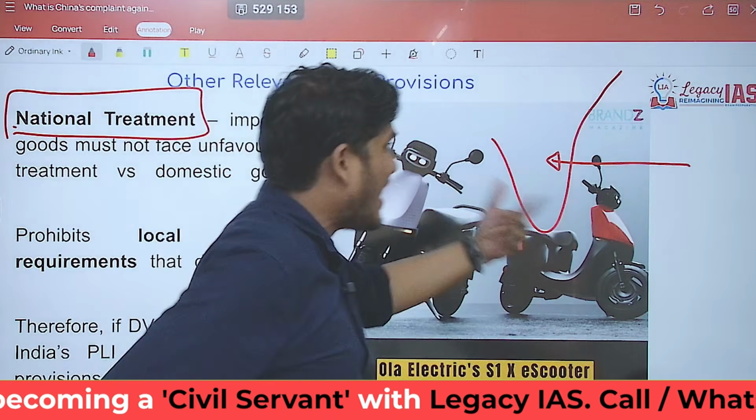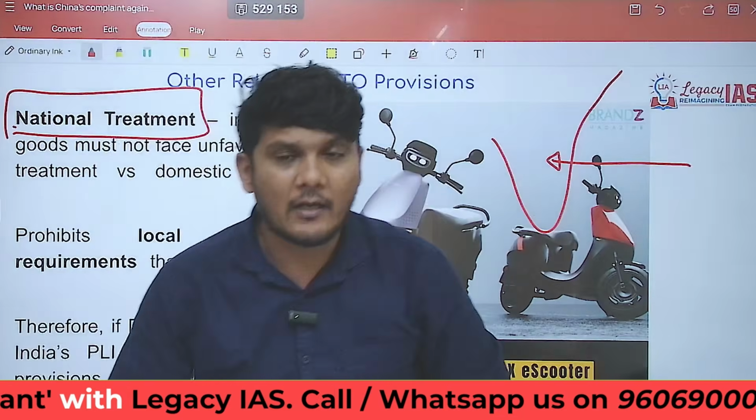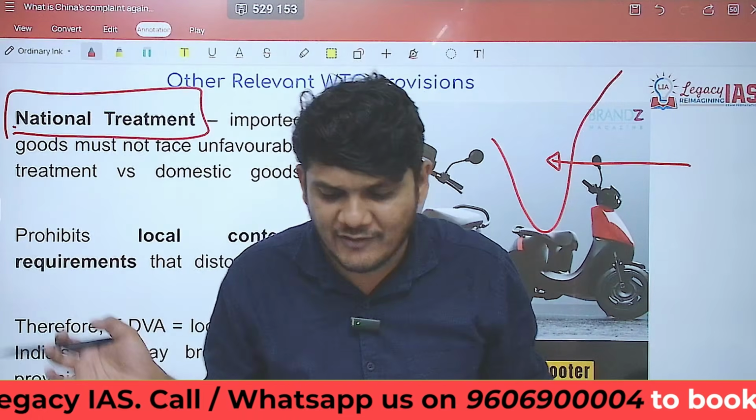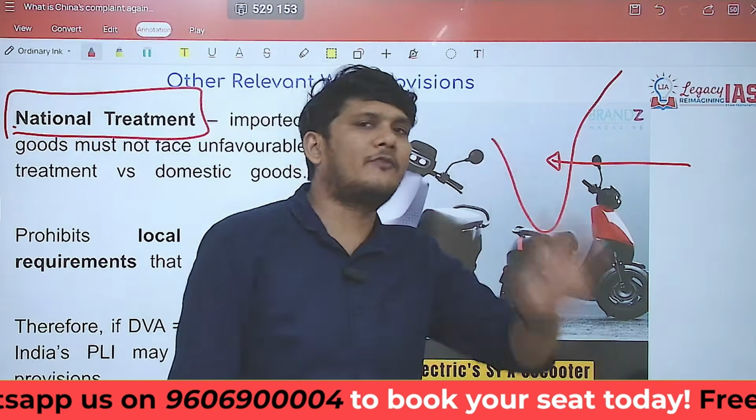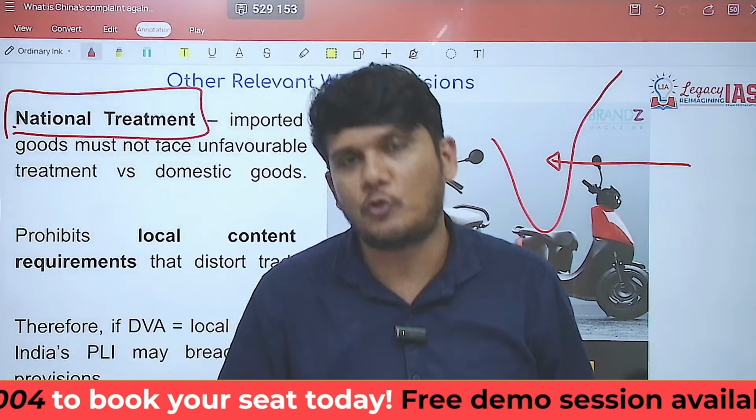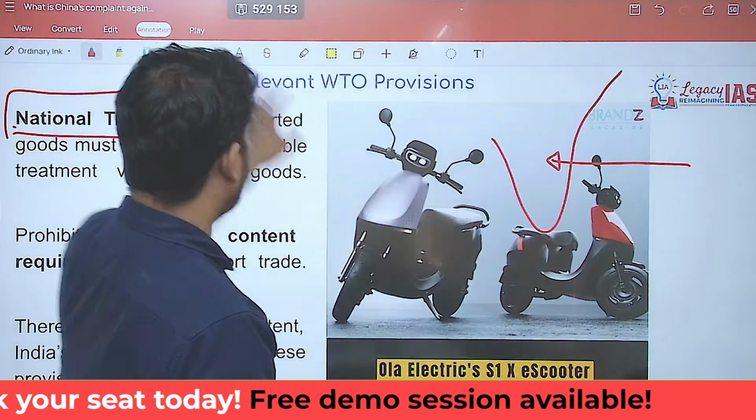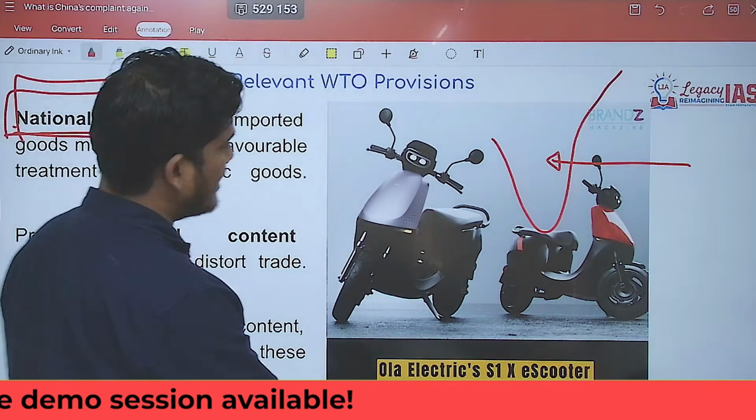So by saying that you will be getting incentive only when you use domestic product, the government is, China says, facilitating the use of domestic product and hampering the use of the imported product. So hence it will hamper China's exports to India. This is the relation between the allegation and the concept of national treatment.